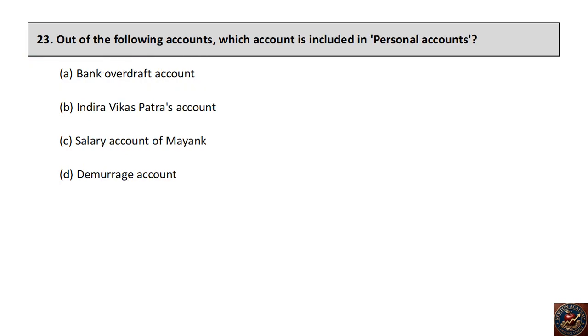Out of the following accounts, which account is included in personal accounts? Bank overdraft account, Indira Vikas Patras account, salary account of Mayank, demurrage account? The right answer is bank overdraft account.